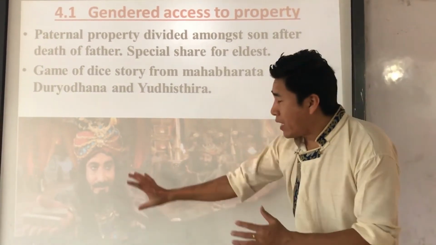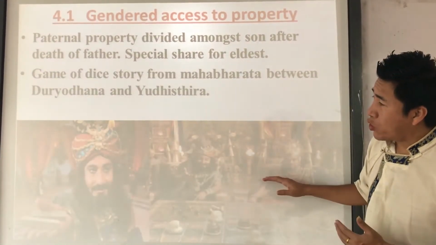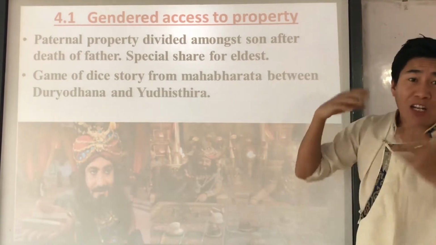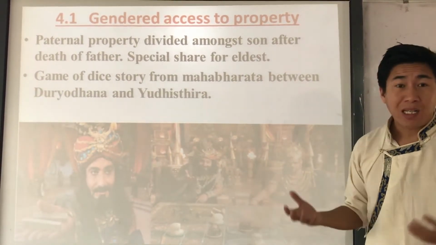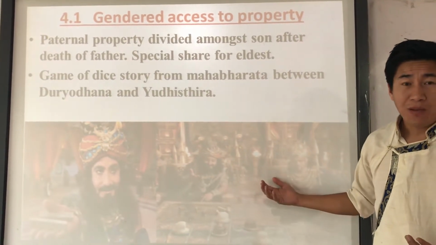So that kind of story shows that the son is the head of the family. He owned everything, even Draupadi. She was considered like property at that time.